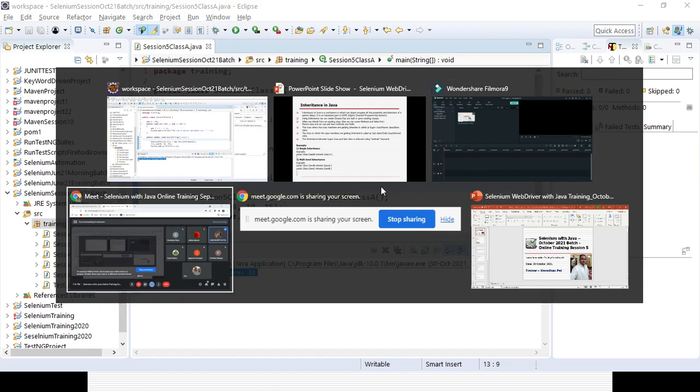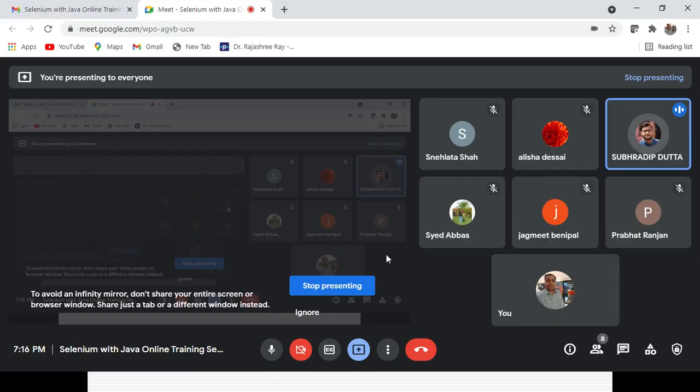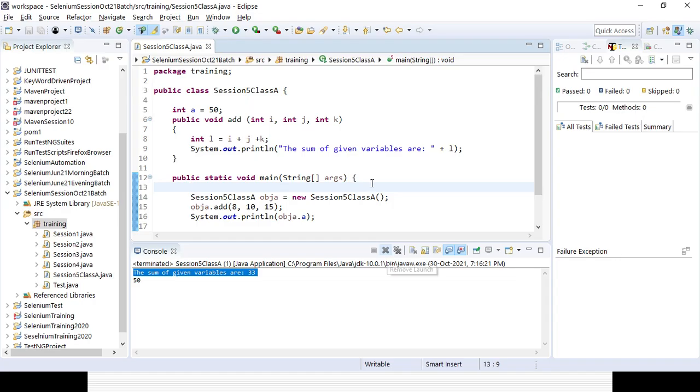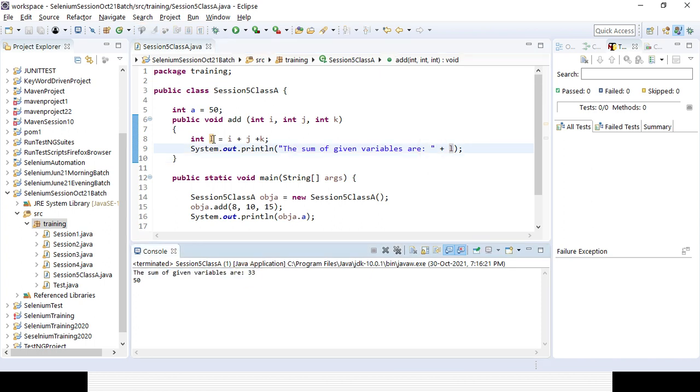The sum of variables after the comma, why do we use the plus symbol? Yeah, this is the concatenation sign. With the help of that, I am getting only the variable value here, the integer value. This is the simple concatenation sign. Whenever these are string values, using the concatenation sign we can combine them. Simply, that is the text I have given with a space, and I am concatenating the value here.